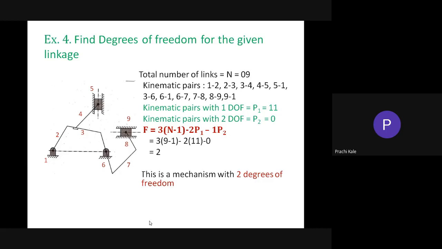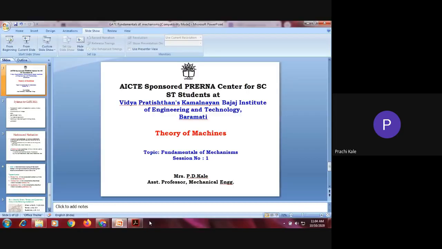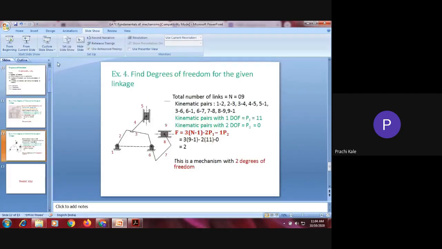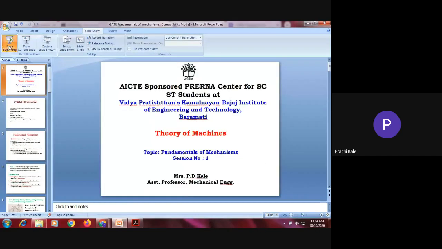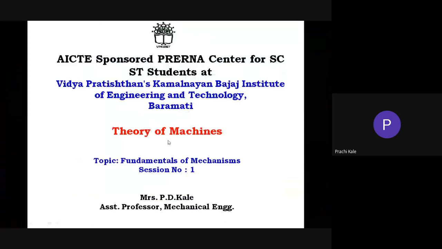Understood? So I will share this PPT as well with you, so that you can again go through this. Then I will give you one test regarding how to calculate the degree of freedom. Okay, and so that we can say that this topic of fundamentals of mechanism is over. Is it fine for this topic? Hello, ma'am. Yes. Anyone want to speak anything?